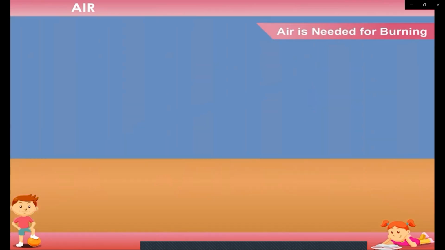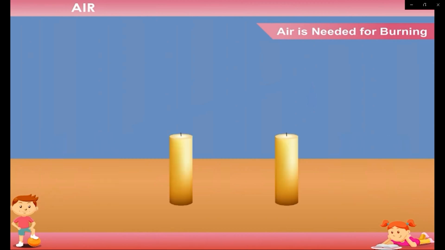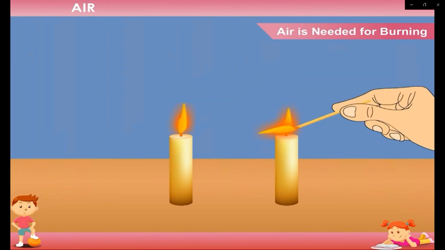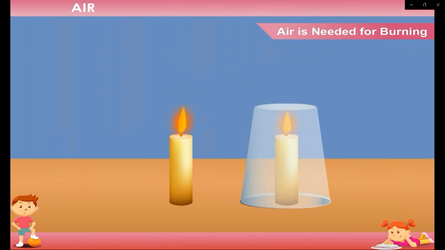Air is needed for burning. Take two candles. Fix them on a table. Ask an elder to light both the candles. Now cover one of the candles with a glass tumbler. What happens? After some time, you will see that the candle covered by the tumbler goes off. Why? The candle covered with the tumbler could not get air to burn. A thing can keep burning only when it gets air.